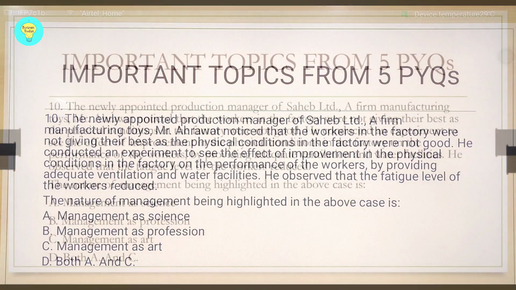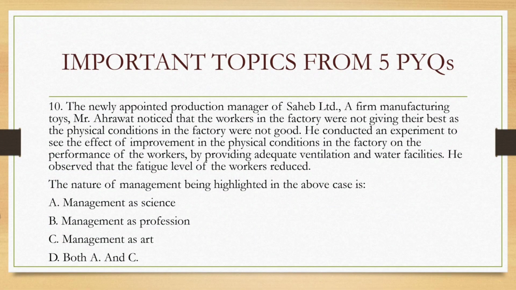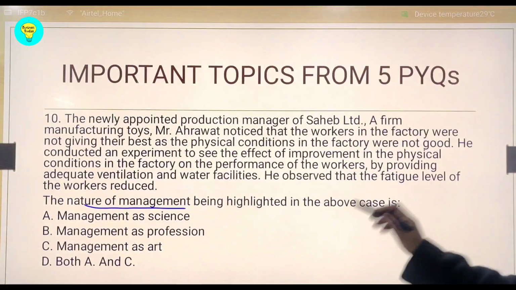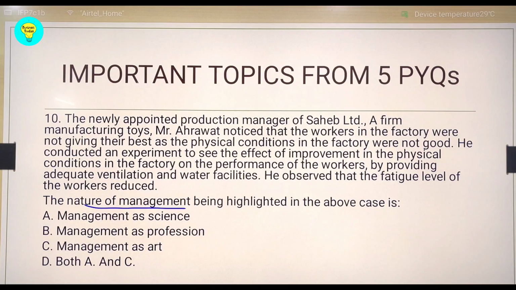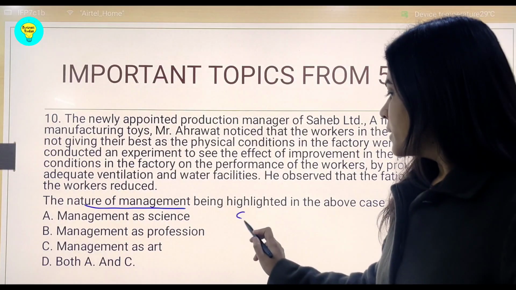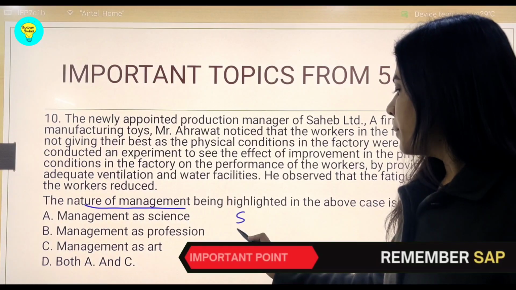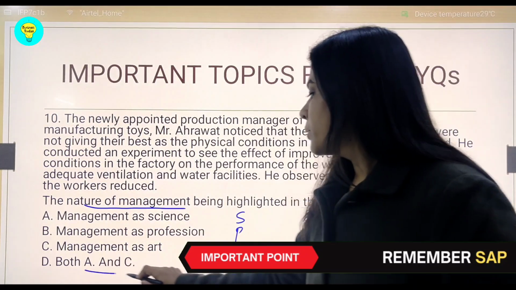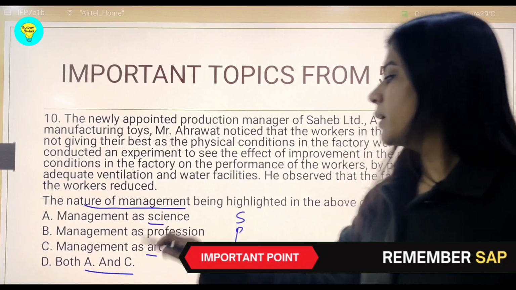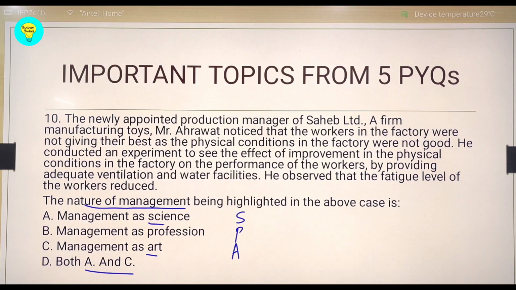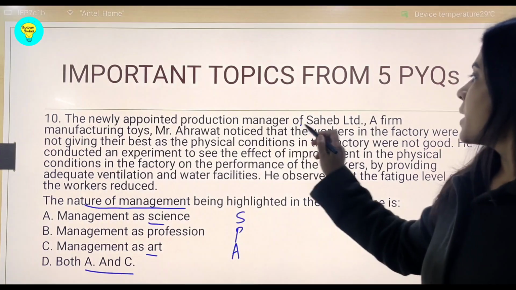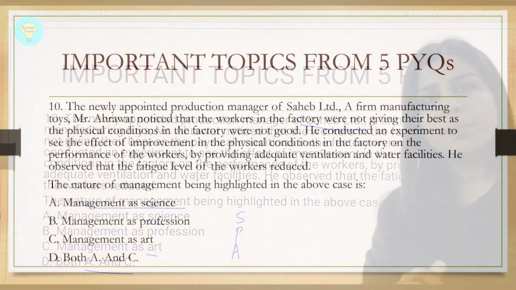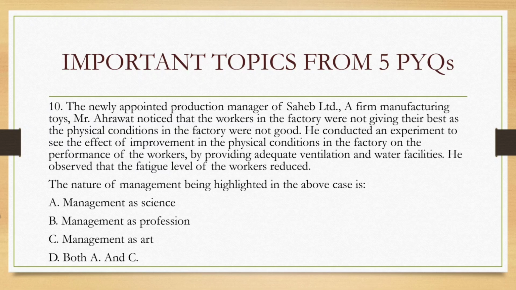The next question, this is a case-based question, students. So I would advise you to read it from the last line first. Nature of management being highlighted. So again, this question is on the topic where science is taken, art is taken, and P, profession, SAP is there, and they have a point also with both science and art, A and C. So we have to identify the correct option. This is a 1 marker, and let me tell you students, this case study of Saheb Limited is the very first question in your sample question paper for year 2024-25.